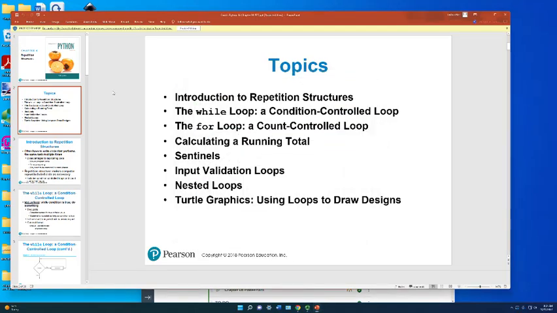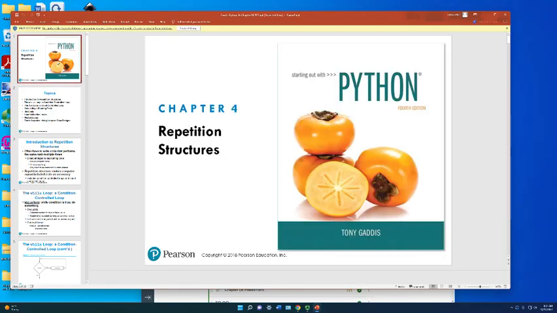Okay, so we're going to go ahead and get into chapter 4, repetition structures. It's another control structure, and it works kind of like the if statement in the fact that it's always looking for a true to continue repetition. So essentially, repetition is what makes a computer smart. Speed and repetition allow for artificial intelligence and automation.